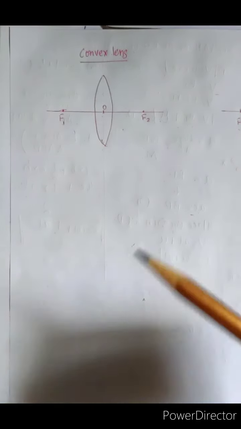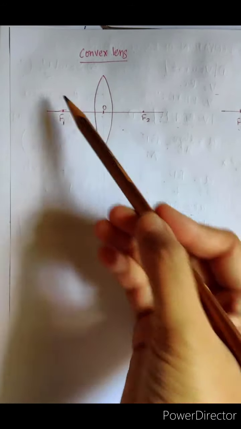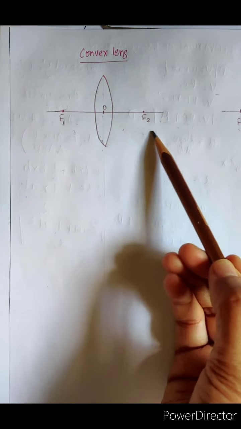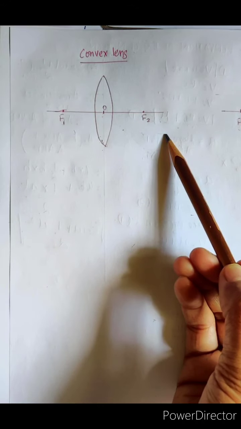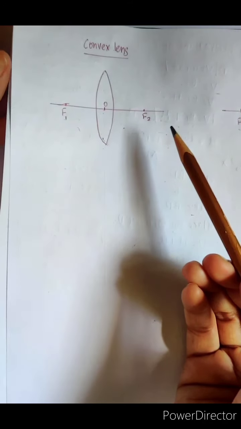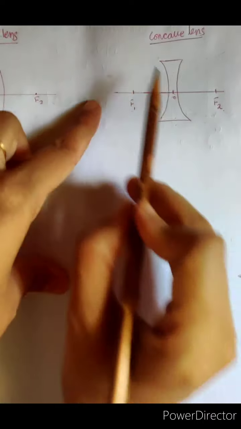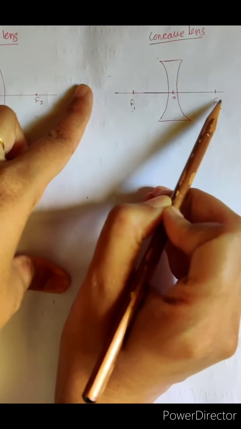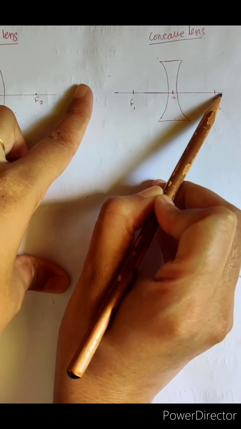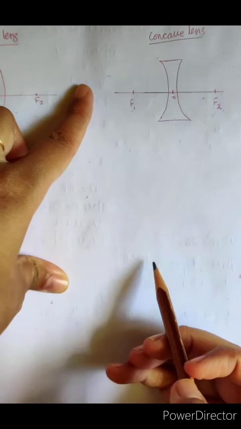Now moving on to the third and the last rule of image formation by lenses. The rule states that when a ray of light is passing through the focus, that ray of light, after getting refracted, will be going parallel to the principal axis. Similarly, in the case of concave lenses also, when a ray of light is directed towards the focus, it will be directed towards this F2 focus. That ray of light, after getting refracted, will be going parallel to the principal axis.